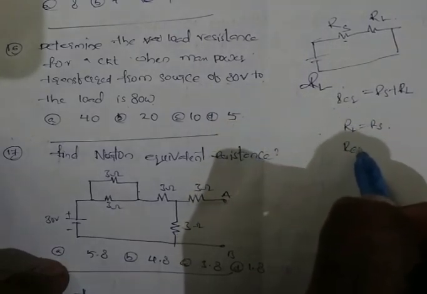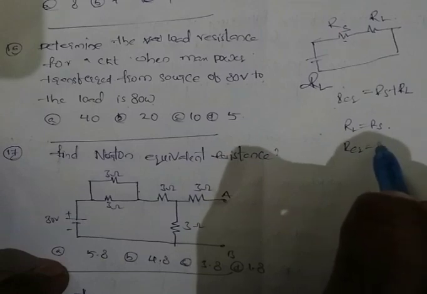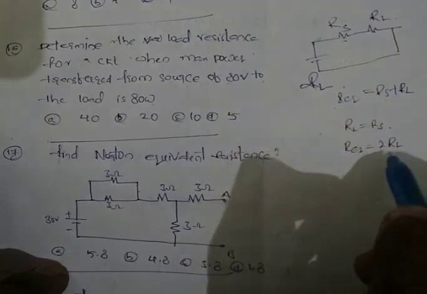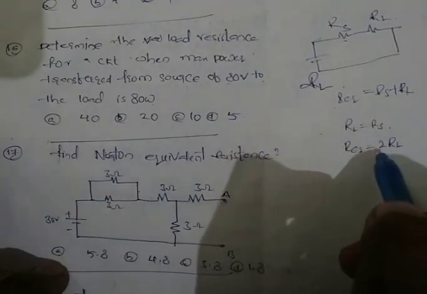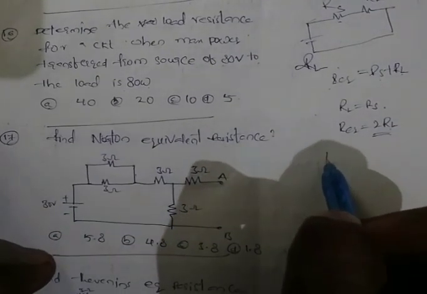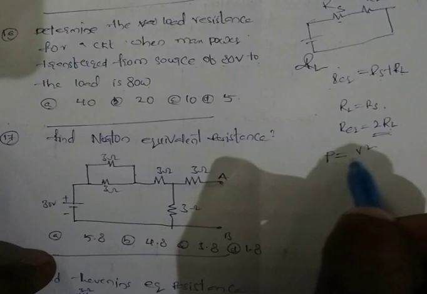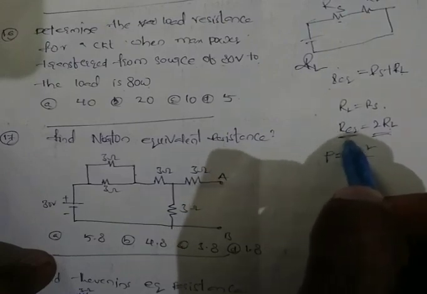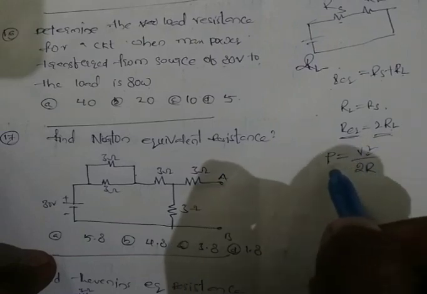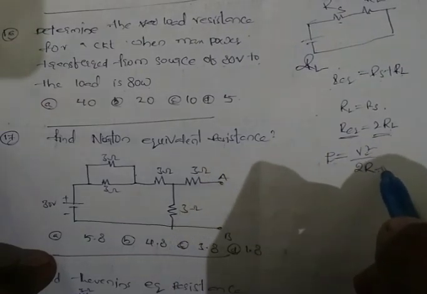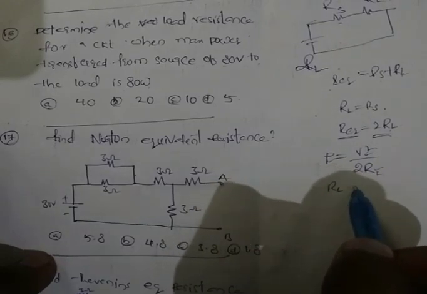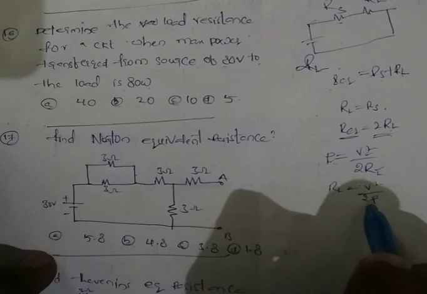So R equivalent is equal to 2 into RL. If you substitute RS is equal to RL, RL plus RL, 2RL. R equivalent is equal to 2RL. So power dissipation is equal to V square by R. R is nothing but R equivalent, 2RL. We know the value of voltage and power. We have to find out the resistance. This is called load resistance. So RL is equal to V square by 2 into P.